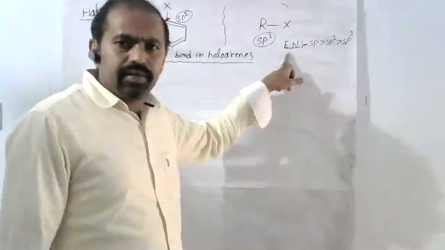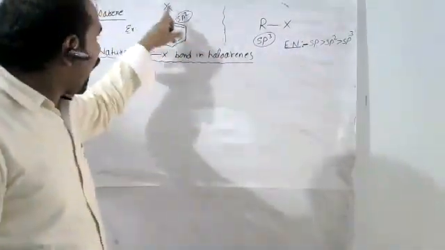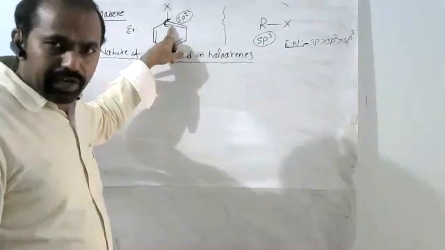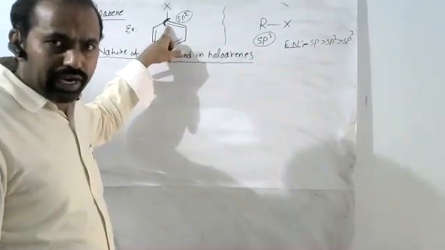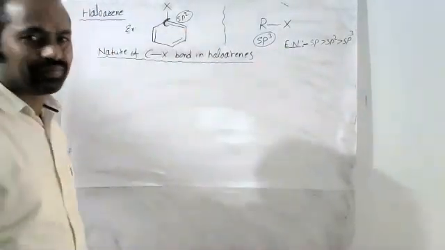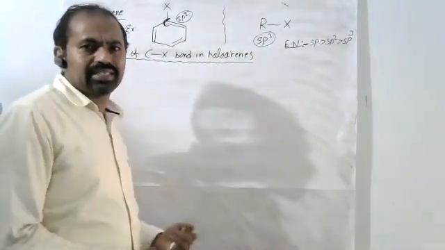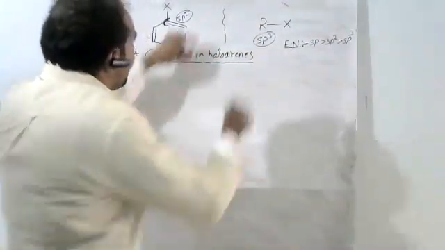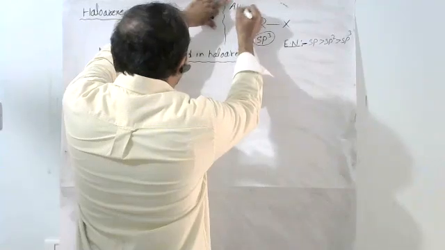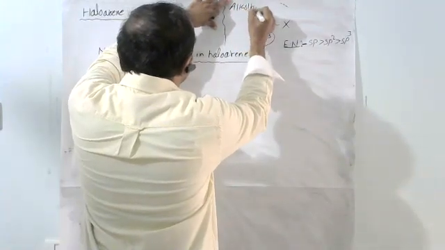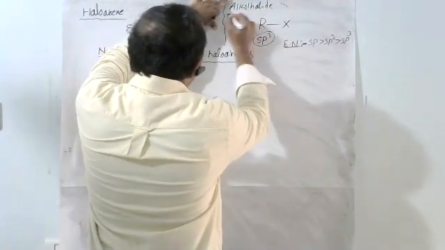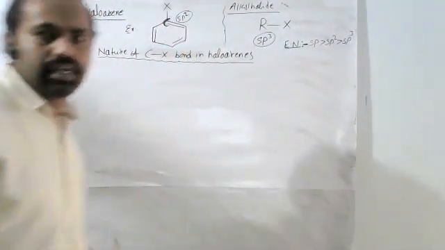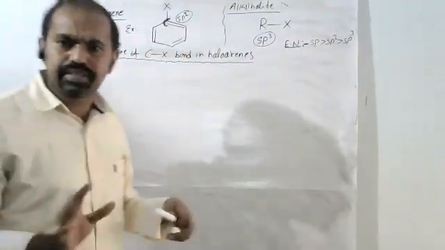Here, the halogen-bonded carbon is sp2, because the carbon is surrounded by a pi bond. In alkyl halides, the halogen-bonded carbon is an sp3 carbon.